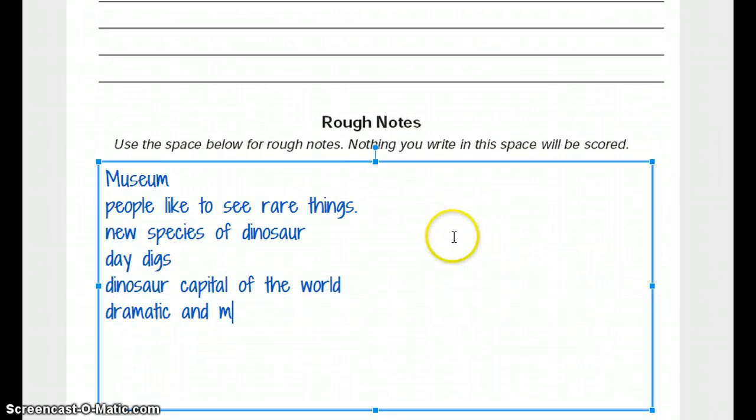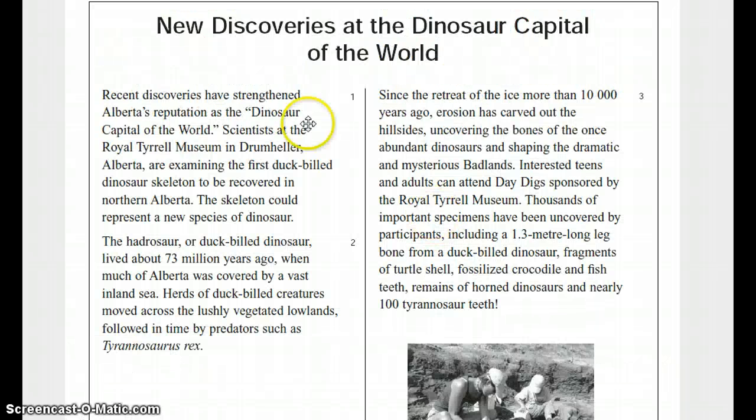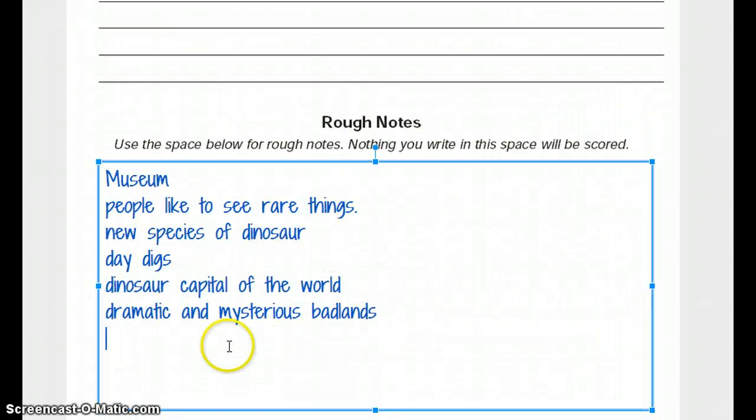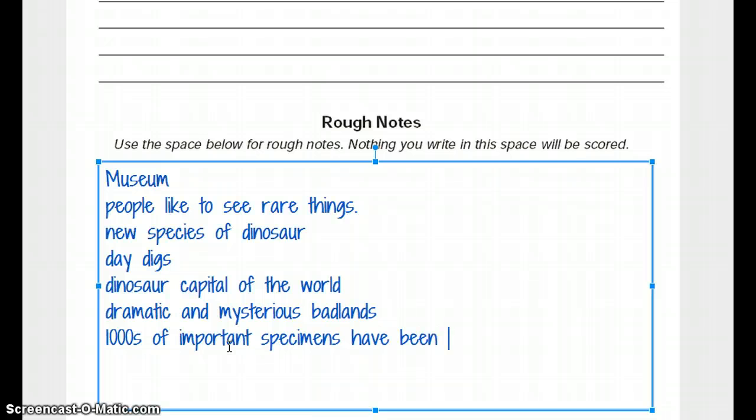Dramatic and mysterious badlands, it was called. What else is there here? Thousands of important specimens have been uncovered. Alright, so there's thousands of things to see. So thousands of important specimens have been found.